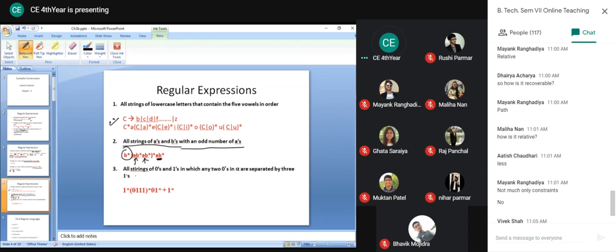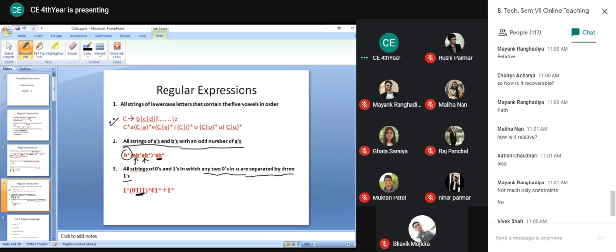Now last, all the strings of zeros and ones in which any 2 zeros in the string alpha are separated by 3 ones. So if any 2 zeros are separated by 3 ones, that means immediately after 0, you will get 3 ones.